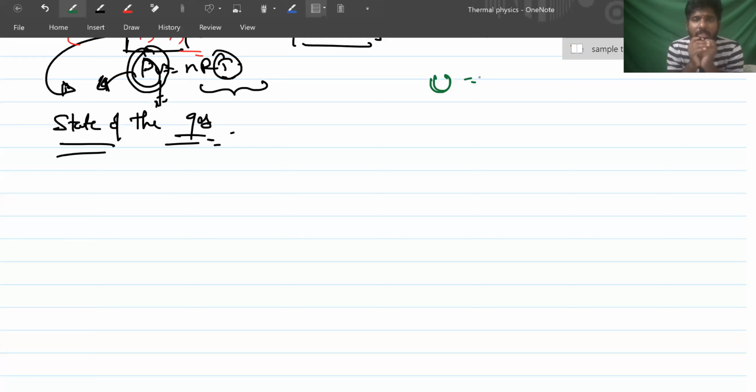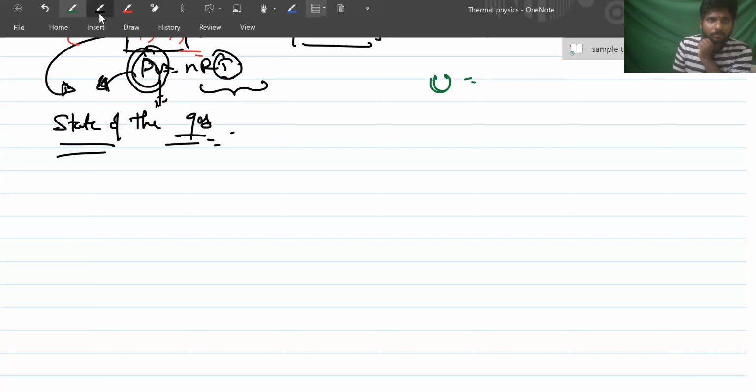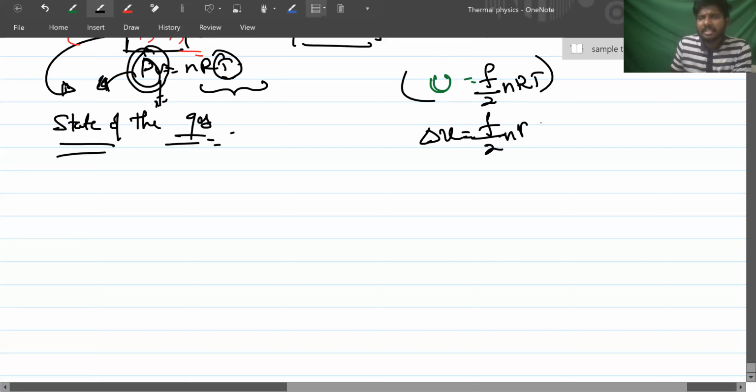The formula I gave you is U equals F by 2 nRT. Suppose someone asks you the change in internal energy: delta U is equal to F by 2 nR delta T. Otherwise, dU is equal to F by 2 nR dT.